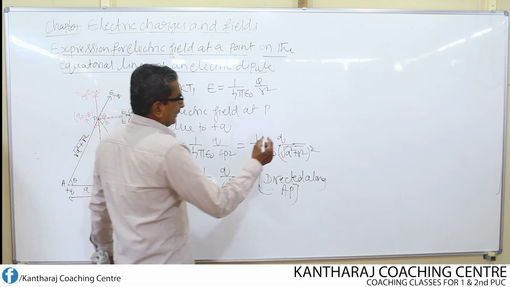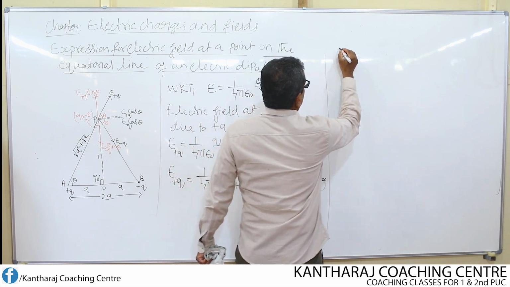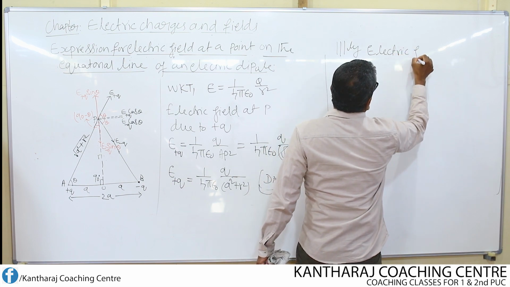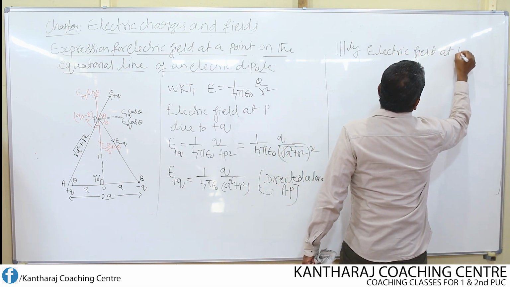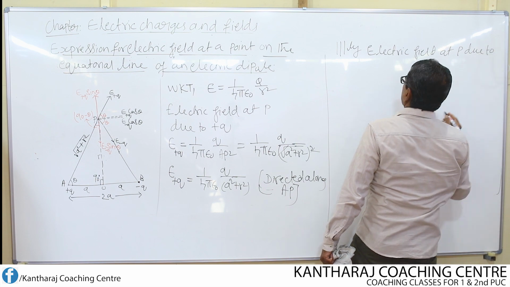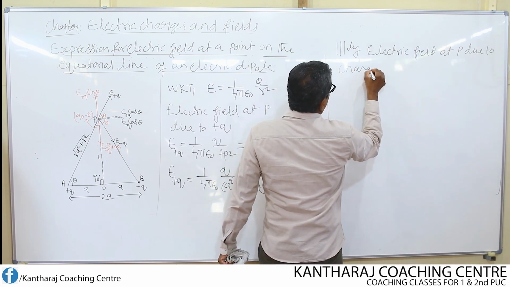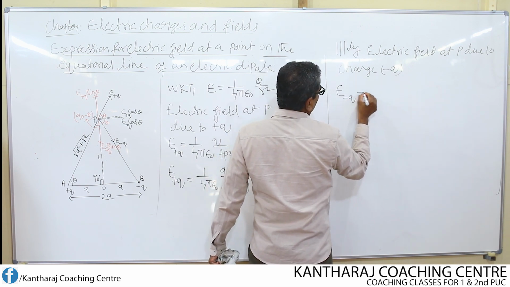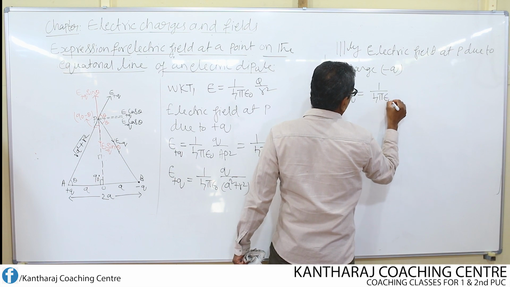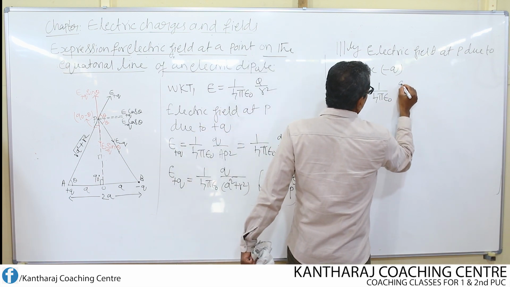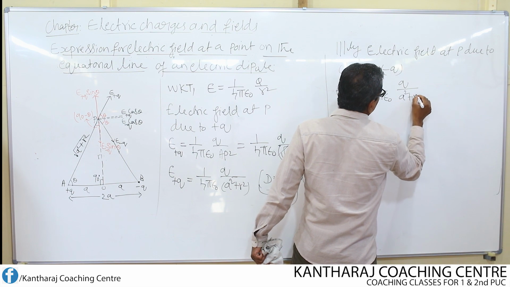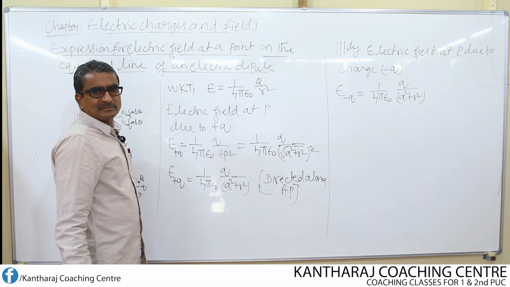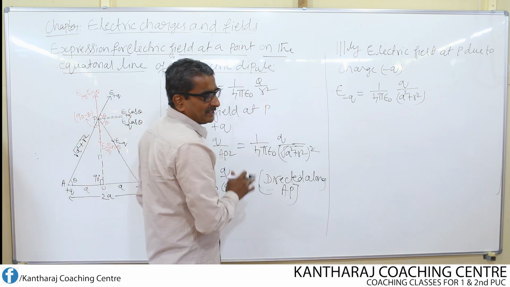So similarly, the electric field at P due to charge minus q, negative charge, is given by the equation E minus q equal to 1 over 4 pi epsilon naught q divided by A square plus R square. Directly I am going to write. The same step is to be followed. Only thing is, instead of plus q, I write minus q.